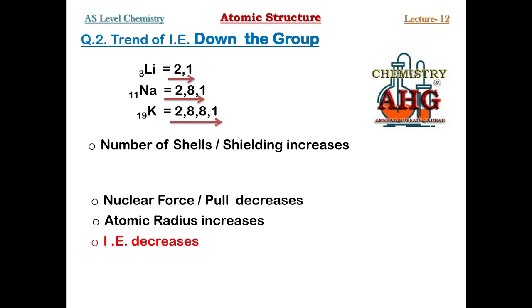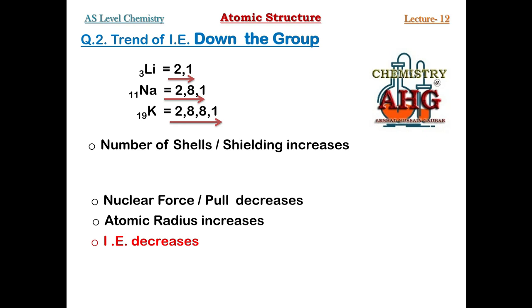Now what you can write down about the nuclear charge? I told you nuclear charge means effective nuclear charge. Let's calculate the nuclear charge. For lithium, 3 protons minus how many intervening electrons? 2. 3 minus 2, 1. 1 plus is the nuclear charge of lithium. For sodium, 11 minus 10 intervening electrons. What is the nuclear charge on sodium? 11 minus 10, 1. For potassium, 19 minus 18, 1. So as the intervening electrons are increased, nuclear charge, it stays same.